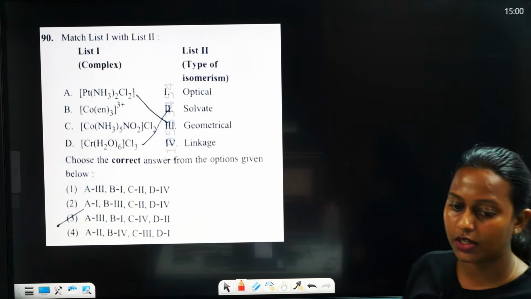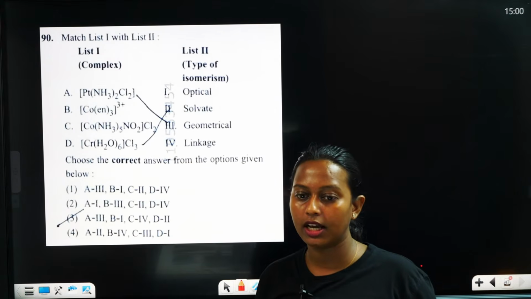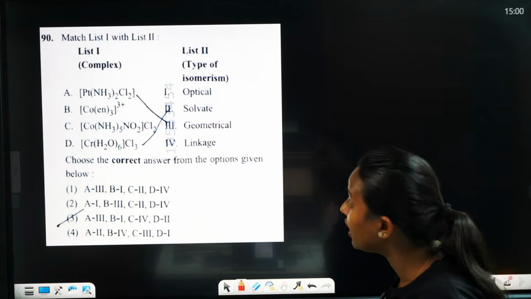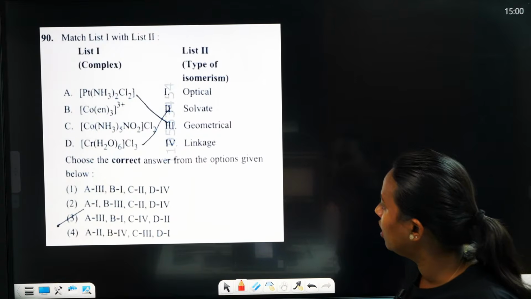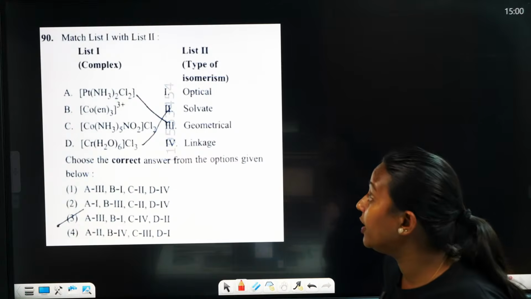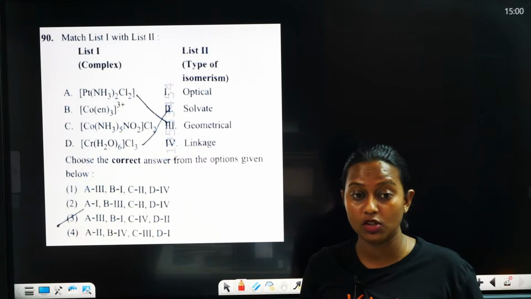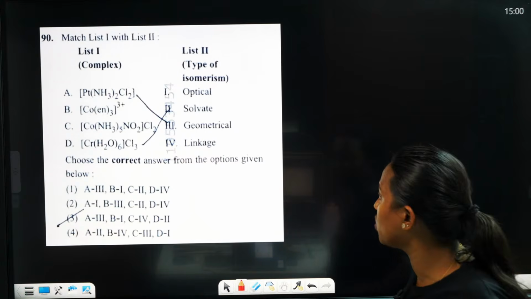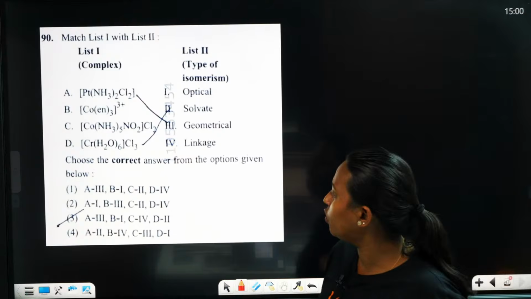We are moving to the last question, the 90th question. So what is the 90th question answer? It is also match the following. Geometry, yes. Isomerism. You should find the type of isomerism. So what is the correct answer?